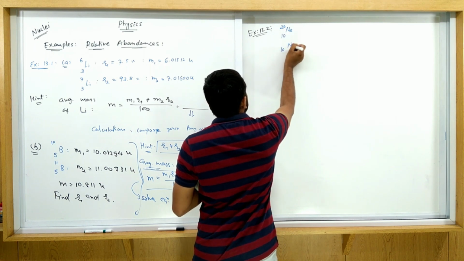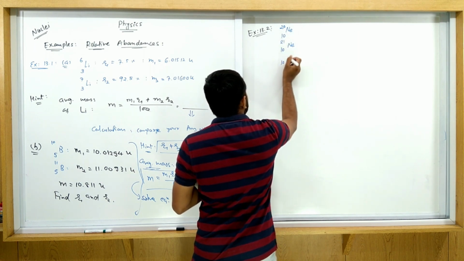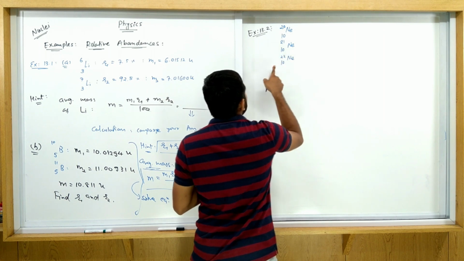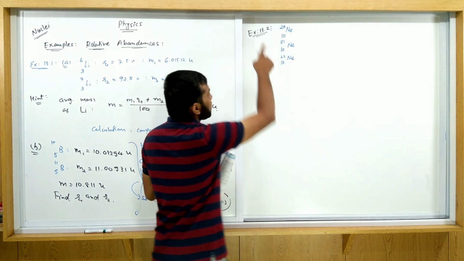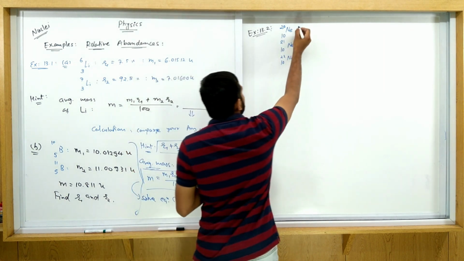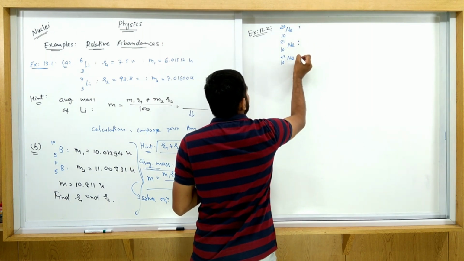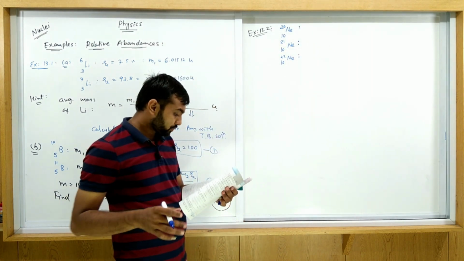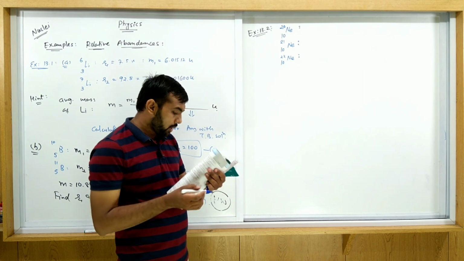10Ne20, 10Ne21, 10Ne22. See, 10, 10, 10. For each element Z is the same. So we can say that these all are isotopes of each other. And the relative abundances are